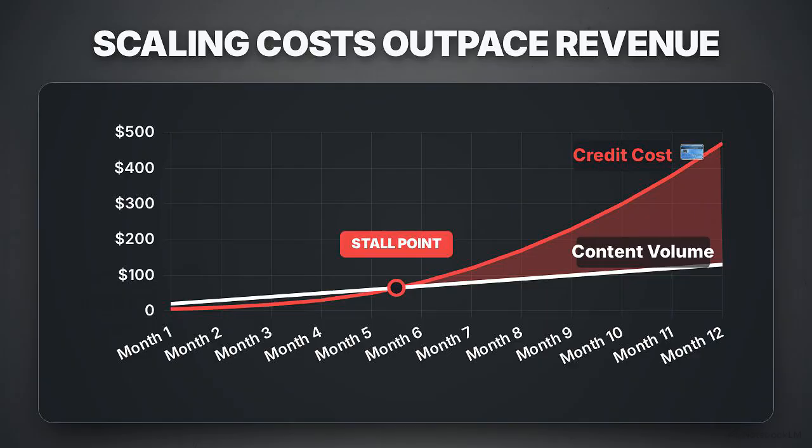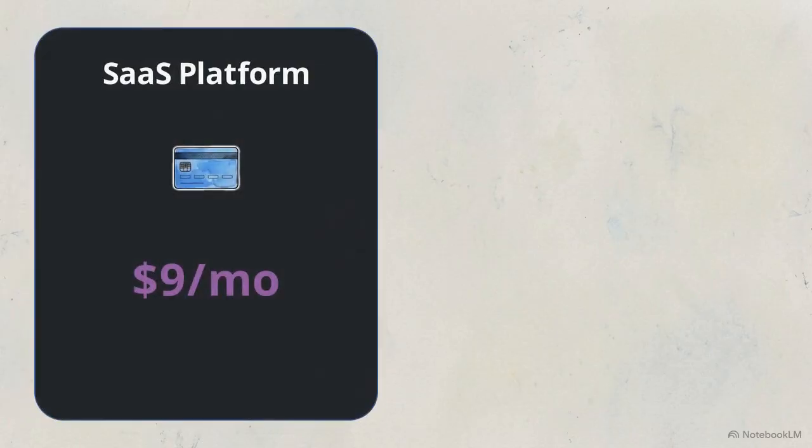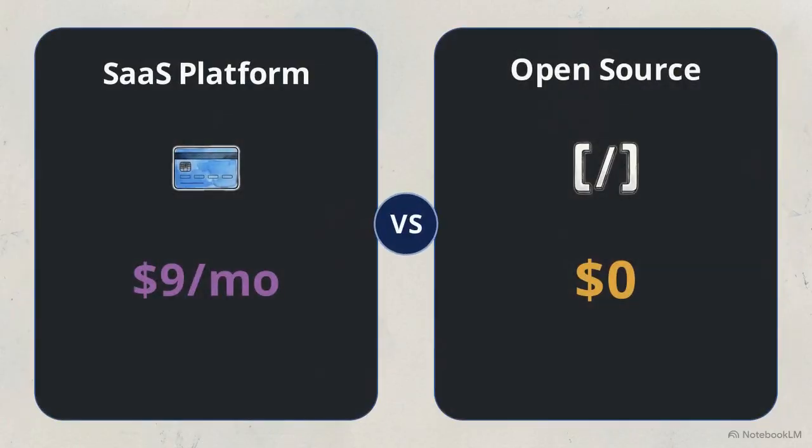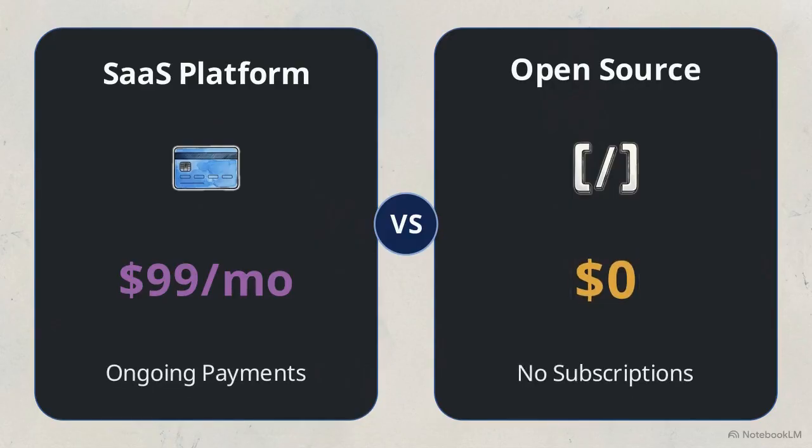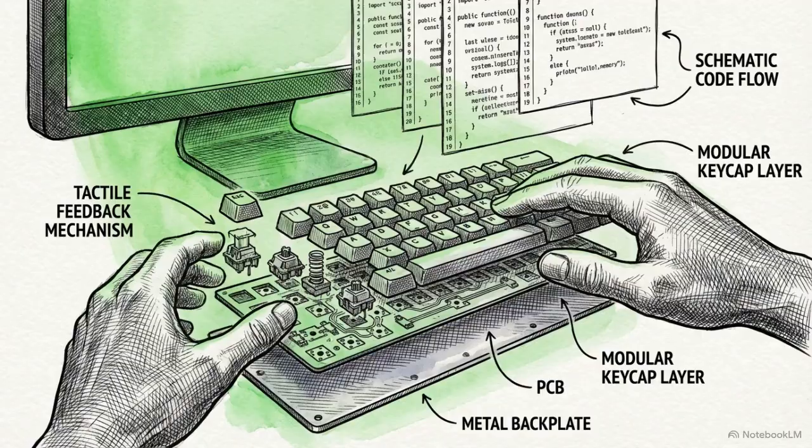Platforms that simplify generation charge a premium for that convenience. You are weighing SaaS subscription costs against developer interface friction. SaaS, or software as a service, refers to cloud-based applications that require ongoing monthly payments for access. To reach zero cost, you have to accept interfaces that require more technical effort.